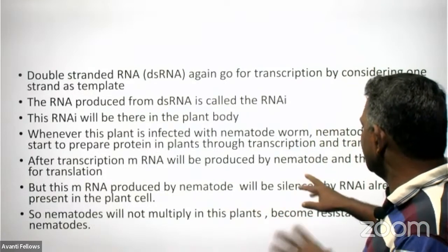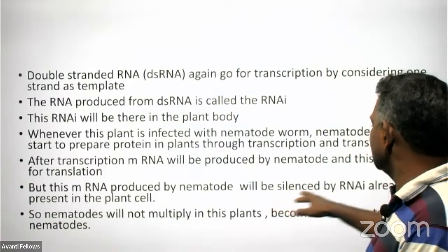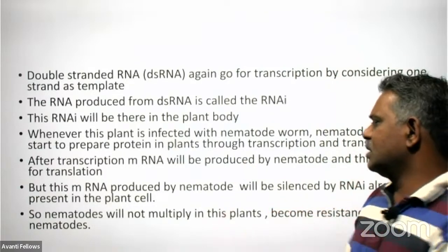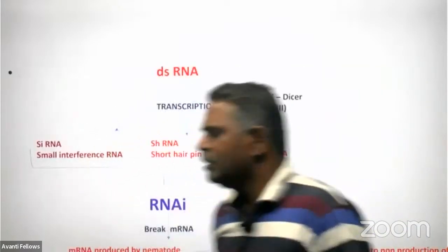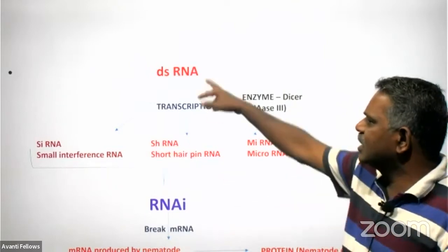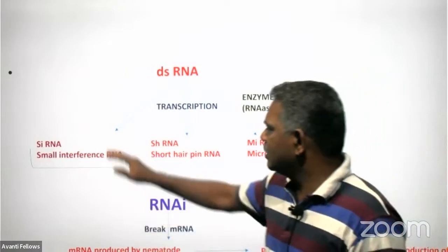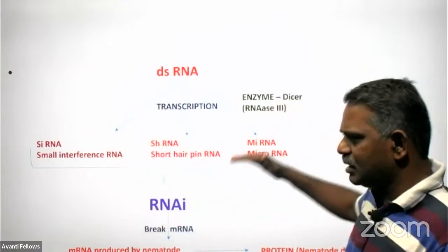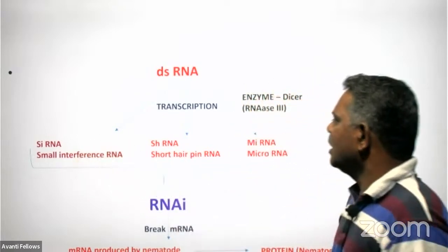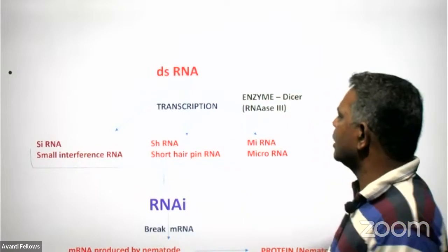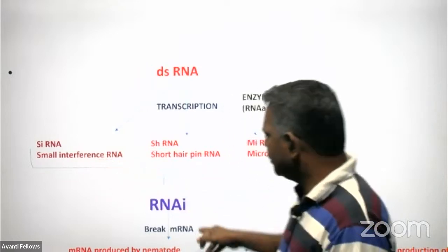It is the silencing of these mRNA by the RNAi already present in the plant cell only. So the nematode worm never multiplies in the body. The dsRNA, double stranded RNA, goes for transcription and produces three types of single stranded RNA only, like siRNA, small interference RNA, shRNA, short hairpin RNA, and miRNA, microRNA, and these are all collectively called the